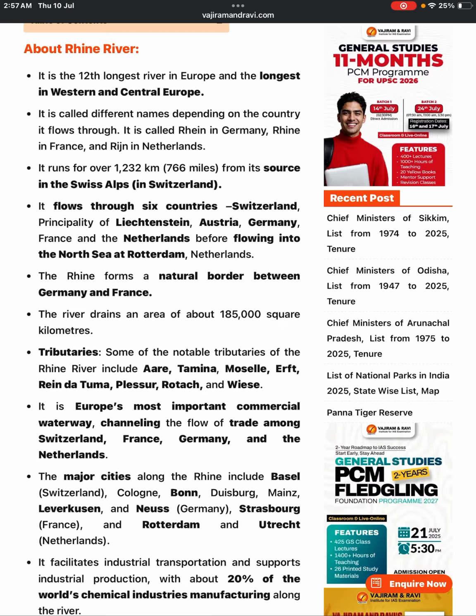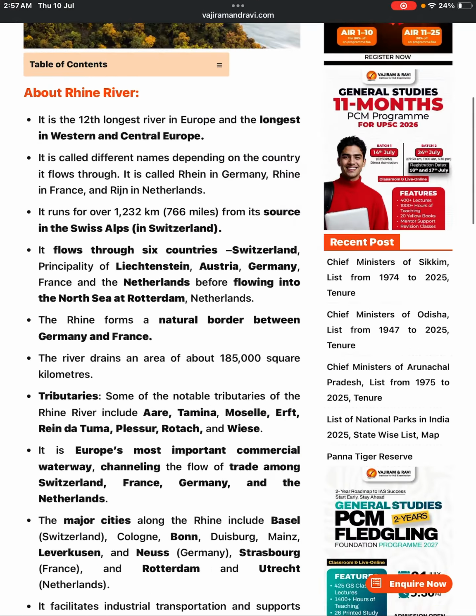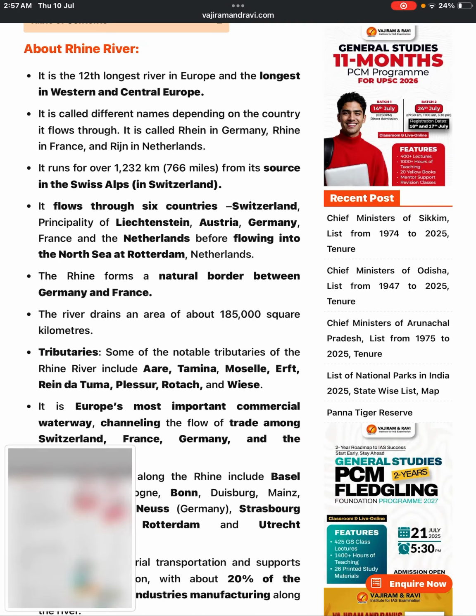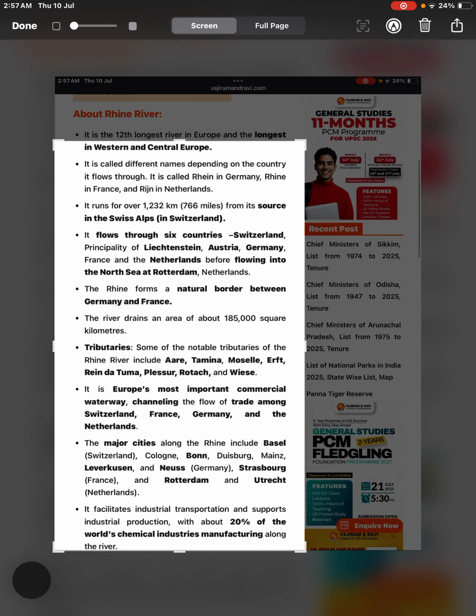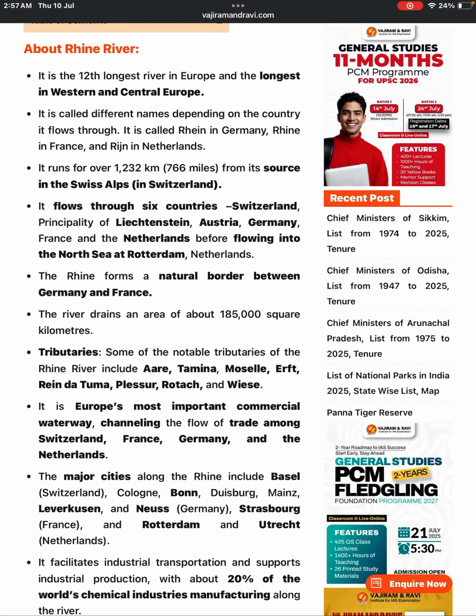Germany and France. Fine. Okay, got it. So this is pretty important information which we got.